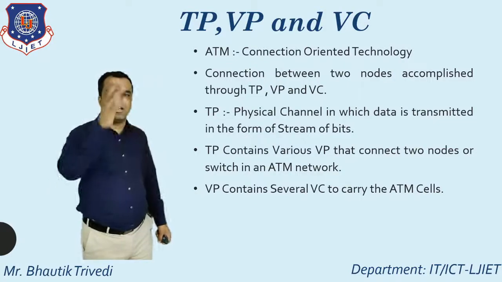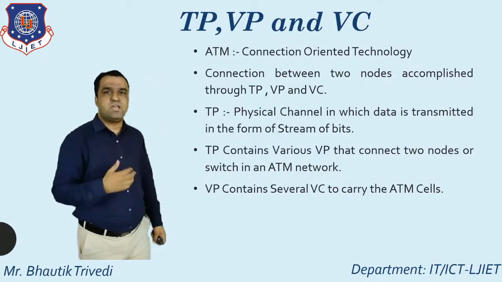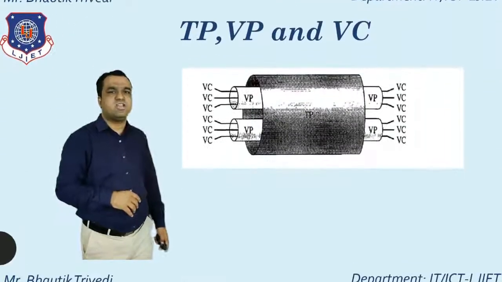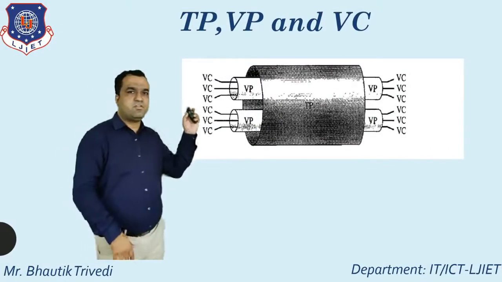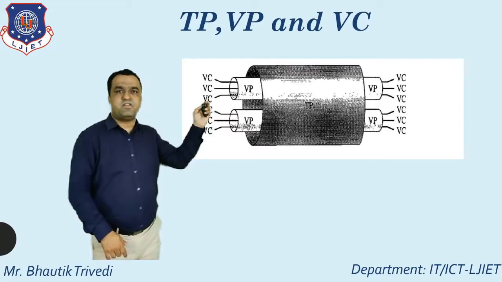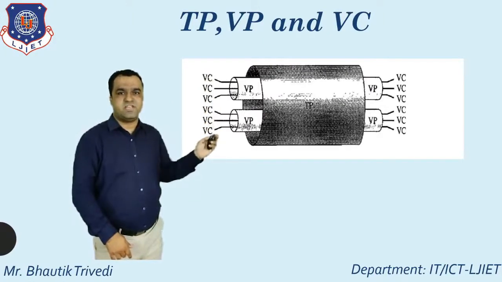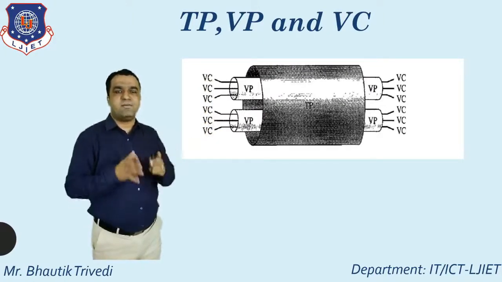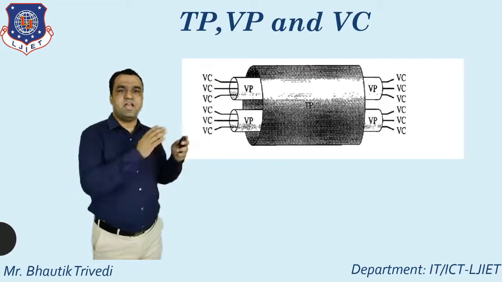So this is the definition of TP, VP and VC. Then one diagram: in between I put the TP, with different VPs, and in each VP the different VCs. So this is the diagram regarding TP, VP and VC.